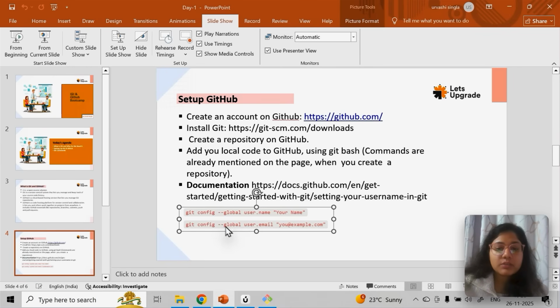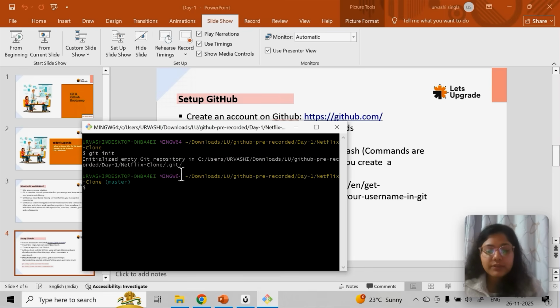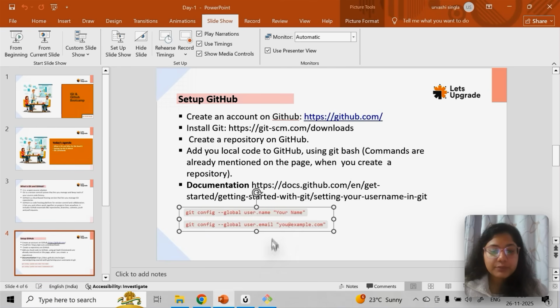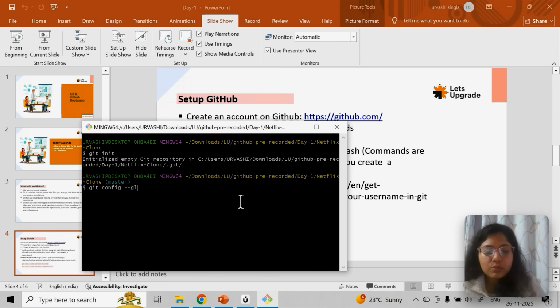I have added all the commands here, but let me just write git config here. Whatever you're configuring, let's say first of all, let's configure email. Email is what you should configure first. Global means globally in my local system. What is the use of global?